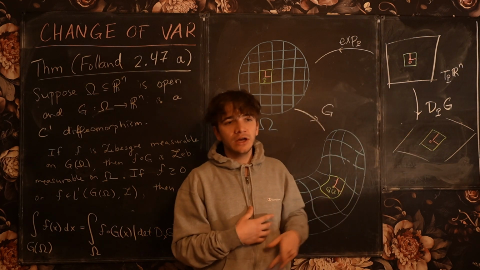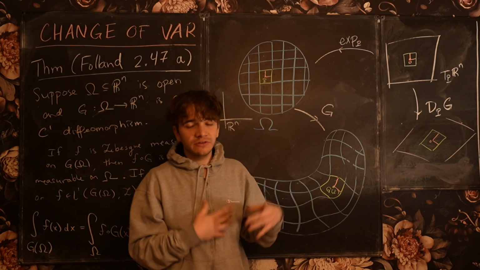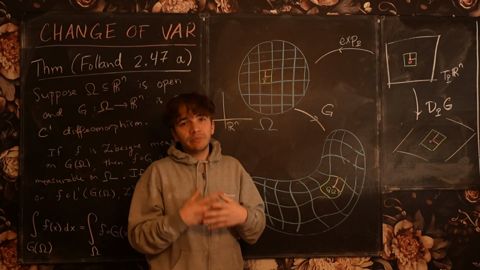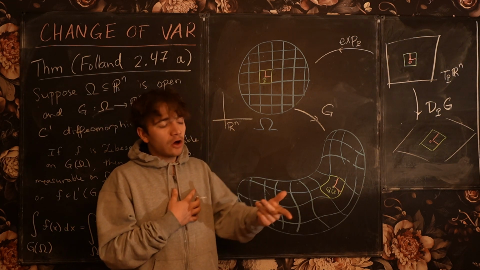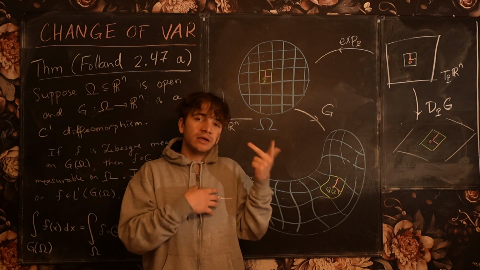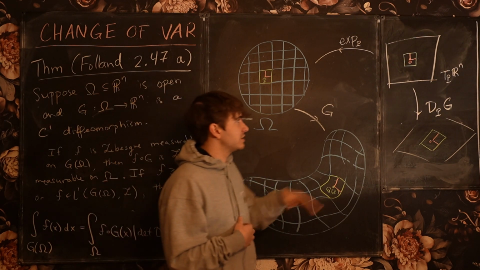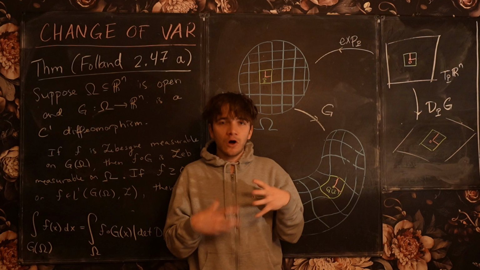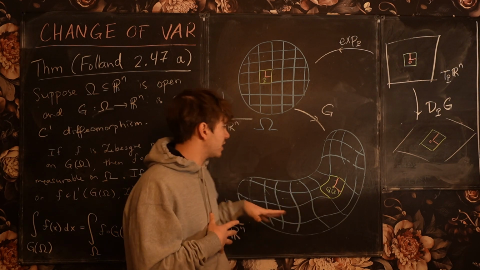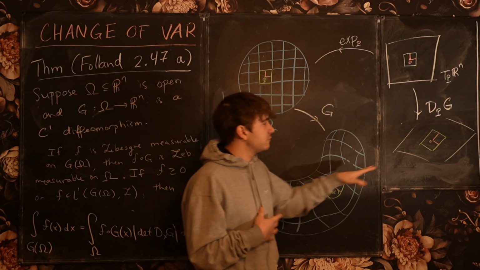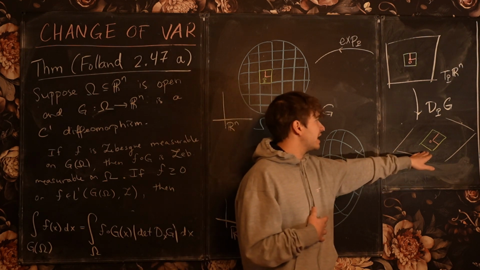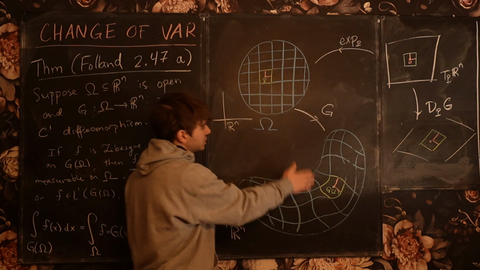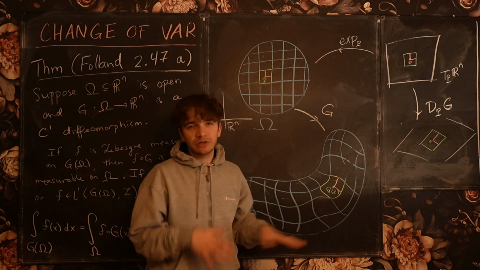That's actually the geometric interpretation of the algebra behind the determinant: the determinant of a matrix geometrically is the signed volume of the parallelepiped spanned by the column vectors of that matrix. So the determinant is truly encoding the local volume distortion of the change of variables map G. But this isn't fully rigorous yet, because in this case we can understand the volume distortion induced by the differential, but the mapping G itself is not a linear map. So G is not a linear map.